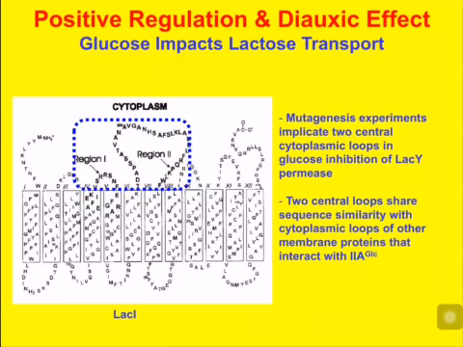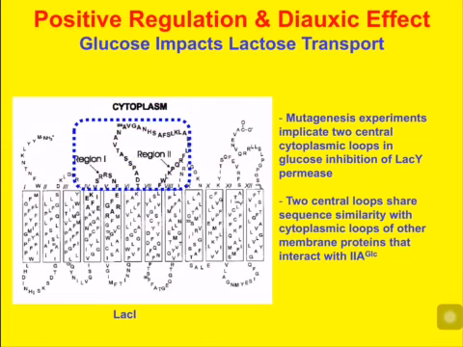Now, one more piece of information that I didn't talk about in class is that mutagenesis experiments showed that there's a key part of the lactose transporter, the lac permease, whose sequence is critical to the glucose transporter inhibiting it. And it turns out the part that's critical is on the cytoplasmic side, which is where you'd predict it should be if it's going to interact with that cytoplasmic subunit of the glucose transporter.